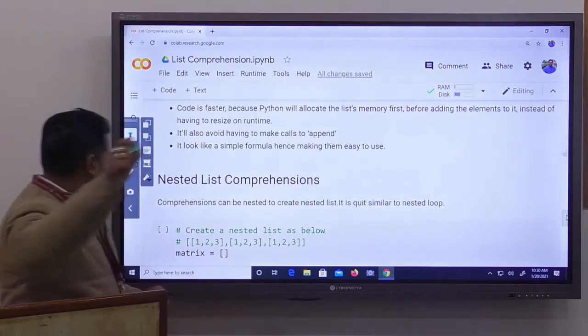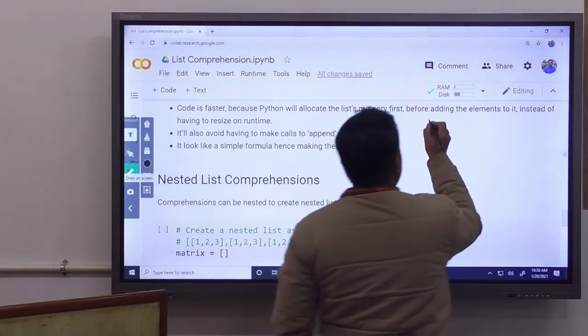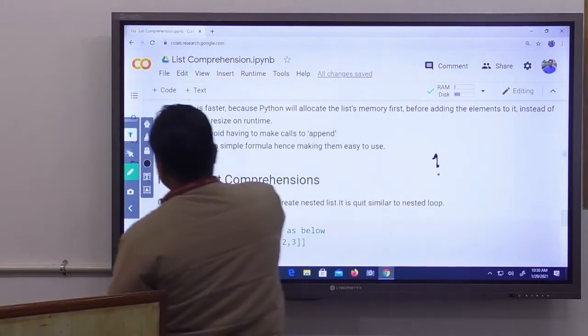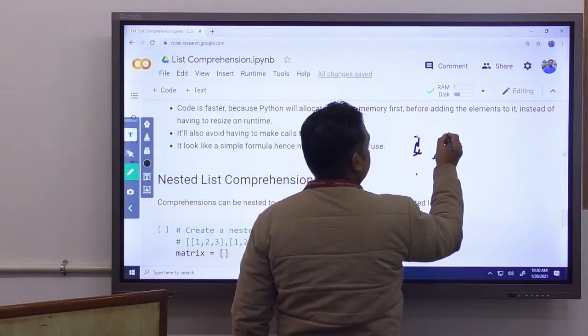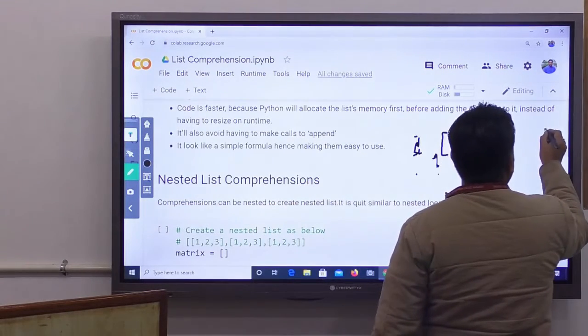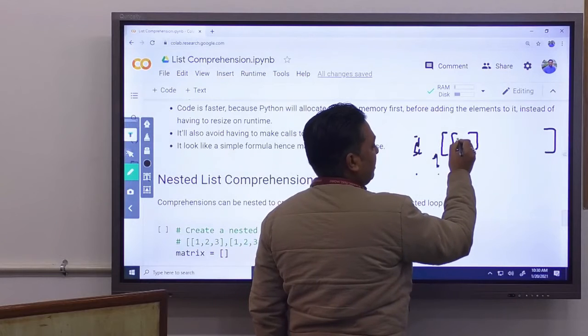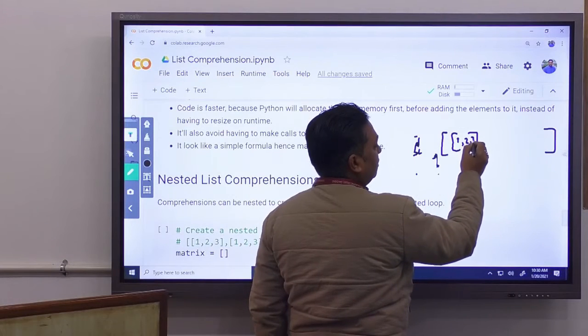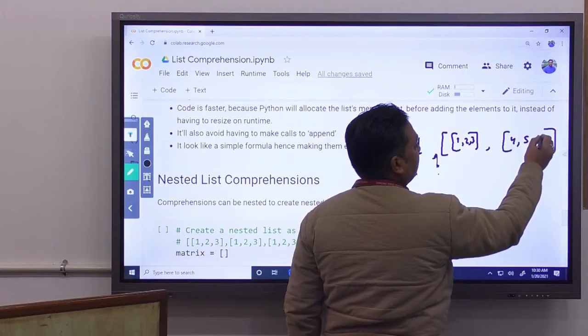For example, suppose I want to create a list having a list of elements, some elements like 1, 2, 3, 4, 5, 6.